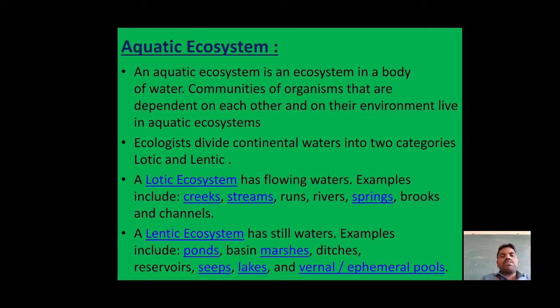The main difference is that in the lotic ecosystem the water is running, flowing water, and in the lentic ecosystem we see standing water. In both, some different animals will be found.